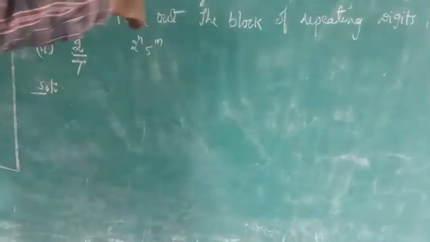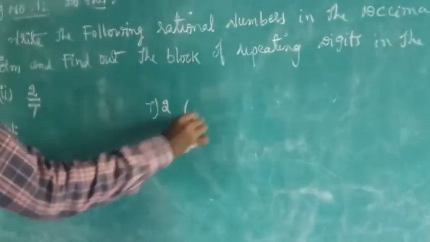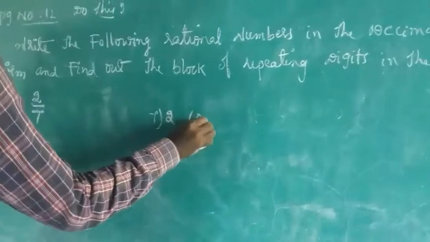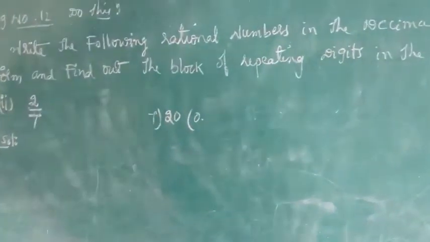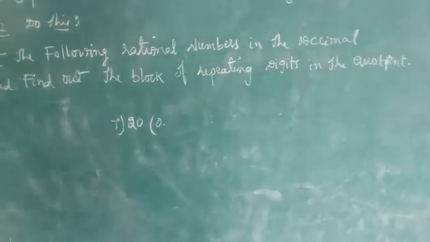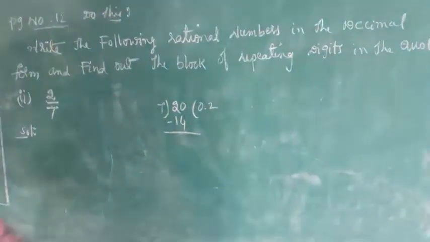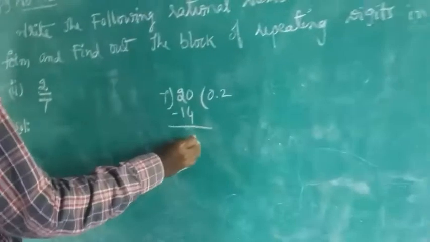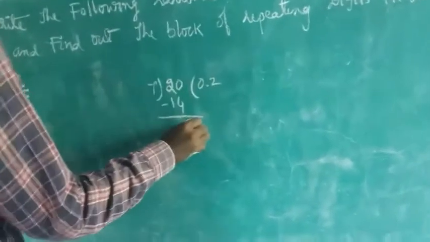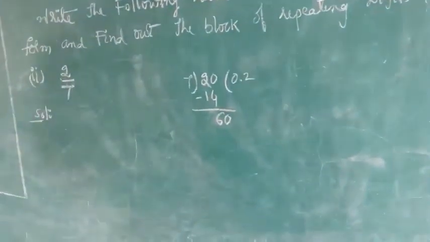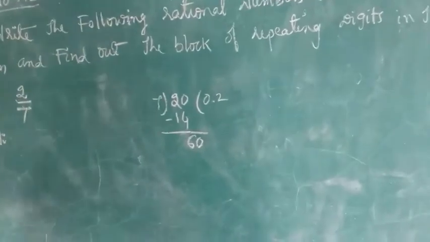Write the following in decimal form. You need to do the division. Here is 7 and 2. You take the point. Here is the 0. So 7 2s are 14. Subtract, what you will get? 20 minus 14, 6. Your point is there, so you can take the point.